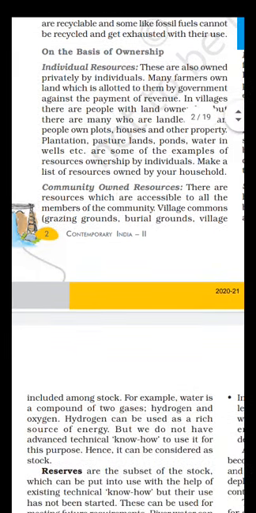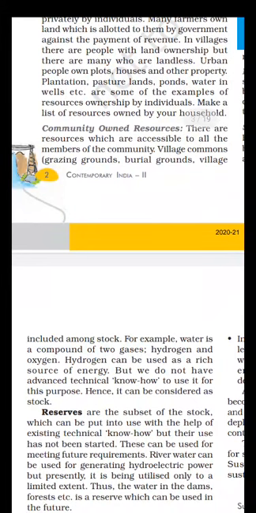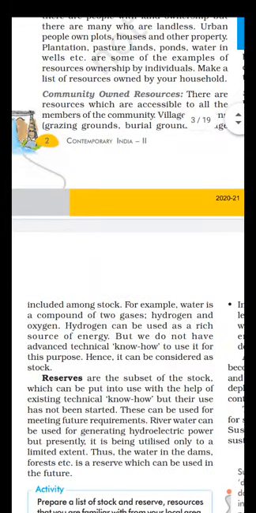The next type of resource is community owned resource. This is owned by a specific community or society, or when people come together and own a certain resource. Like village people, when they have their grazing grounds or their own farms, their burial grounds, a small park or maybe a school. So all those resources are community owned. They are owned by the community members, and they are also used by the community members.